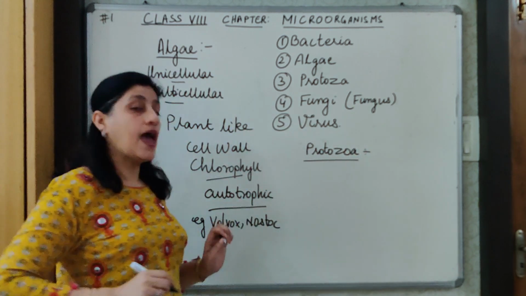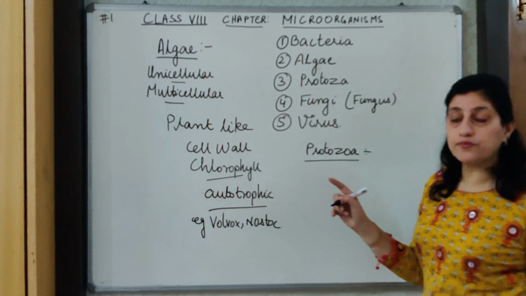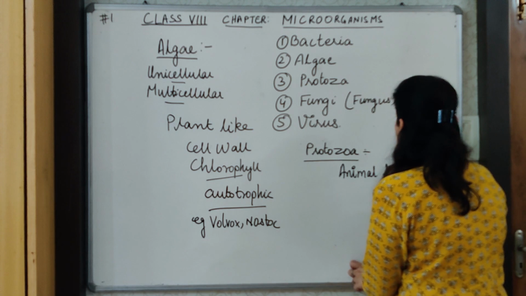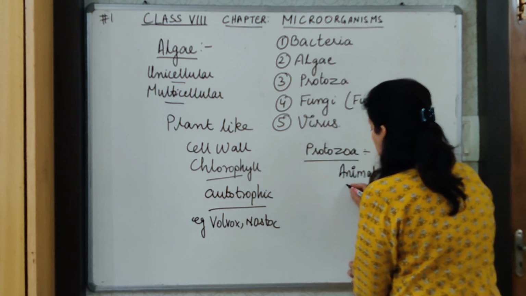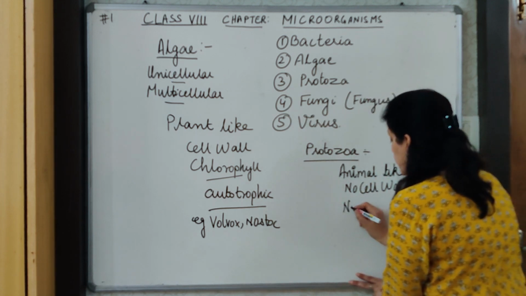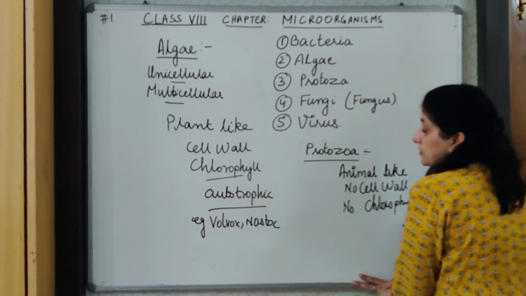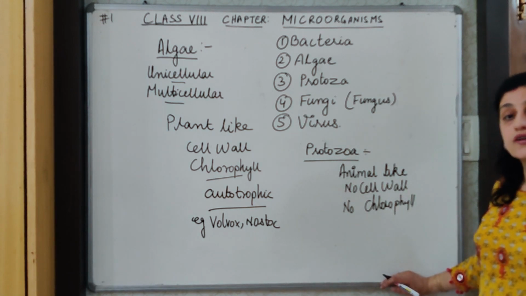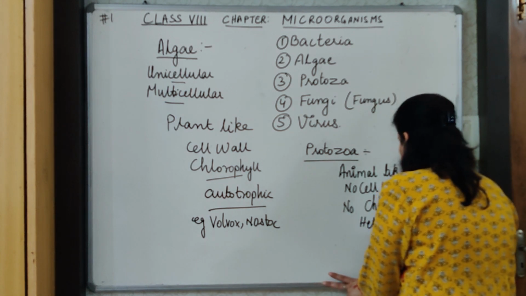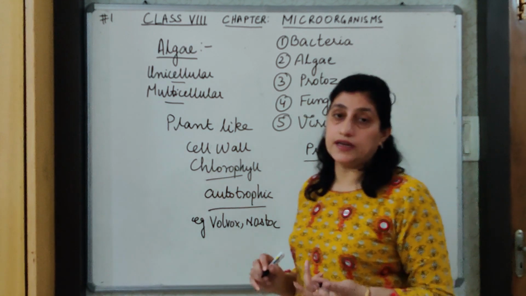Protozoa are animal-like microorganisms. Okay, so this is the difference between algae and protozoa also, that protozoa are animal-like, and because they are animal-like, therefore they have no cell wall and they have no chlorophyll. And if they do not have chlorophyll, they do not make their own food, therefore they depend on other organisms for food, and therefore they are heterotrophic in the mode of nutrition. Heterotrophic means to take nutrition from other organisms.